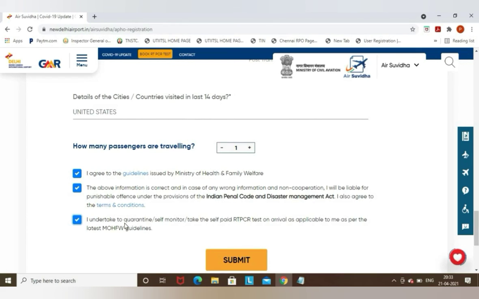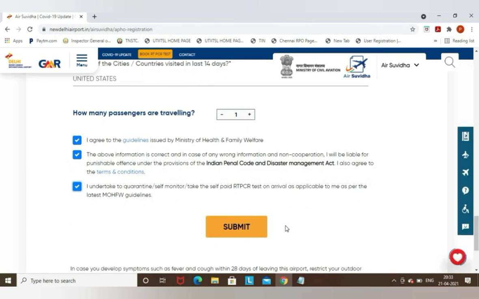These two documents are very mandatory documents which you need to carry when you are coming from a foreign country to India. And for other formalities, for whichever state you are arriving in, you need to check with the airline or the respective travel agent if you have any additional formalities to be followed for the final destination you are arriving in India. They will update you on the rest of the formalities. But this particular formality is the mandatory and very important one, without which you would not be allowed to board the flight.